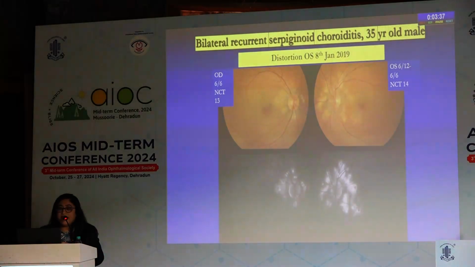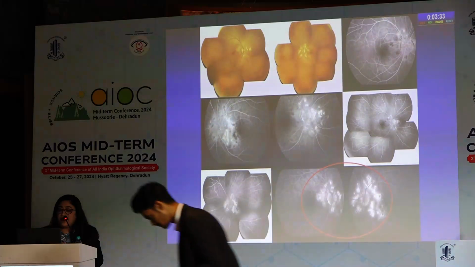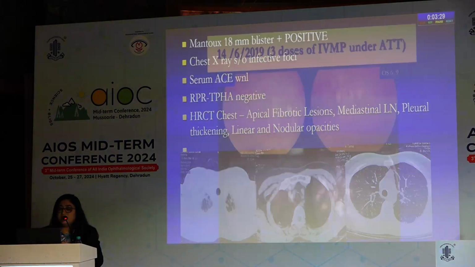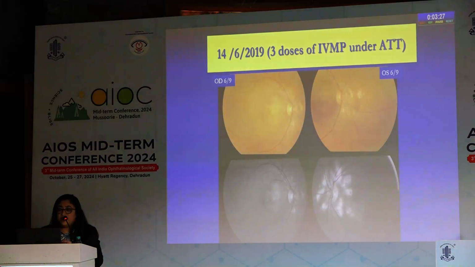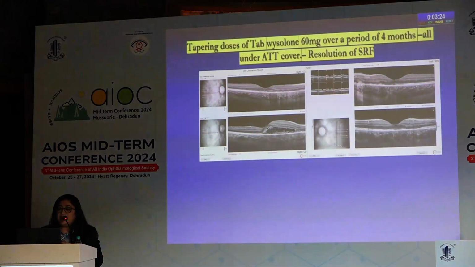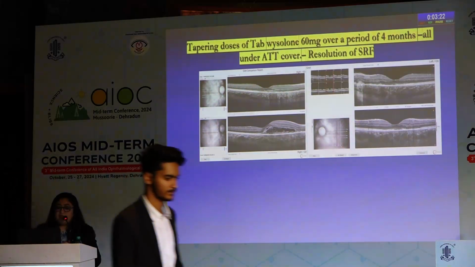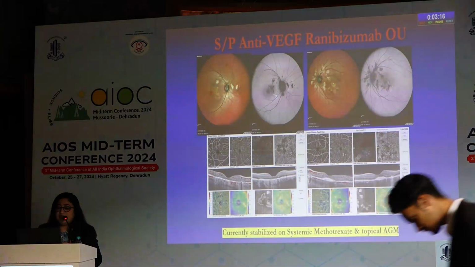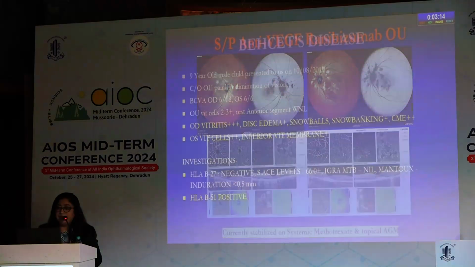This was a case of bilateral serpiginoid choroiditis in a young male who showed peripapillary hyperfluorescence and hypocyanescent spots on ICGA. After 3 doses of IVMP and under ATT cover and treatment with steroids, it showed recovery. However, later on, the patient developed an inflammatory CNVM, which responded well to ranibizumab.